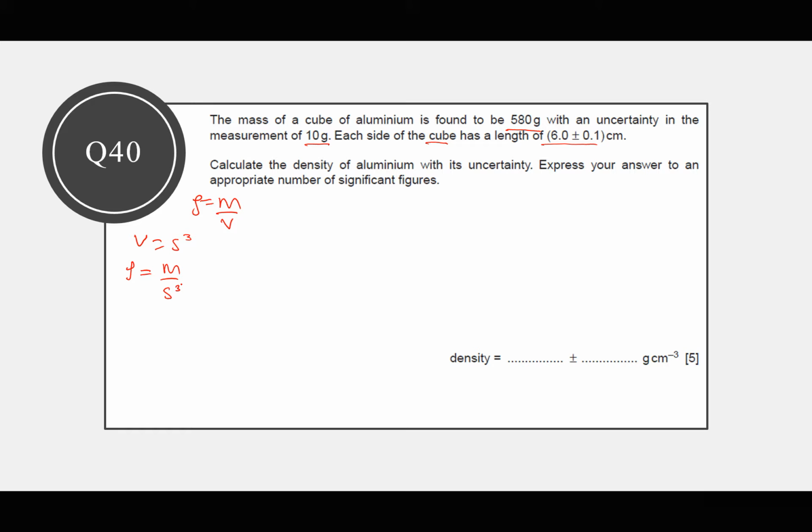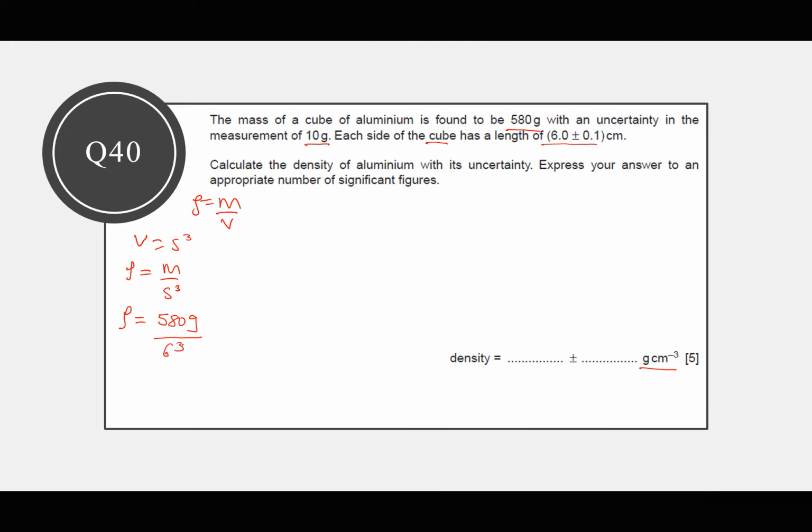So we can substitute, because the answer is needed in grams per centimeters cubed. We don't need to worry. So the density is going to be equal to the mass, which is 580 grams, divided by the length of the side, which is 6 cubed.